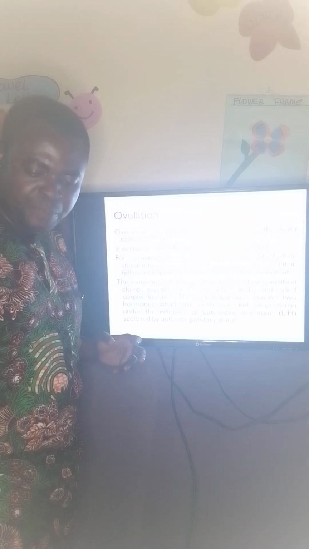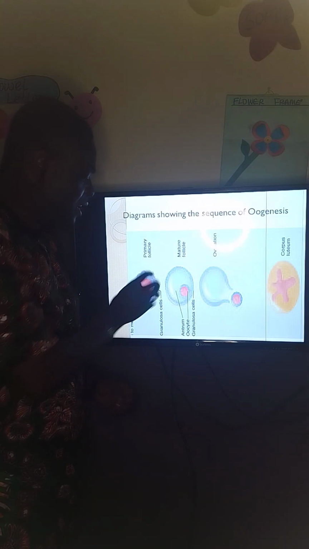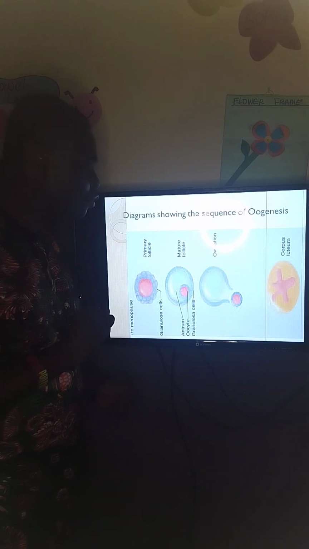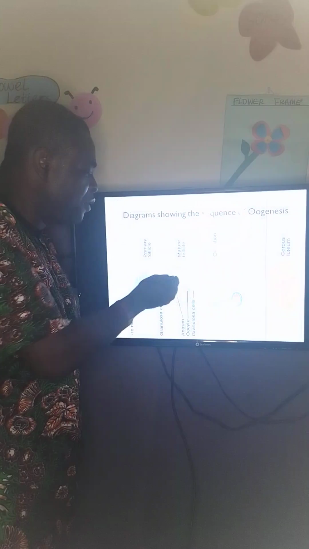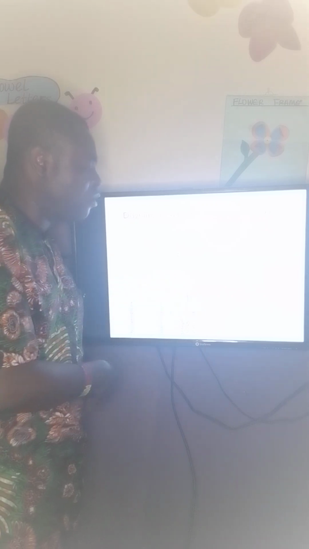So at this time, you can see the picture of what I'm talking about here. This is the primary oocyte. This is the granular cells around it. This is collectively called follicle. After a while, the follicle becomes filled up with a watery fluid, making the primary oocyte, which is now a secondary oocyte, to be pushed to one corner.